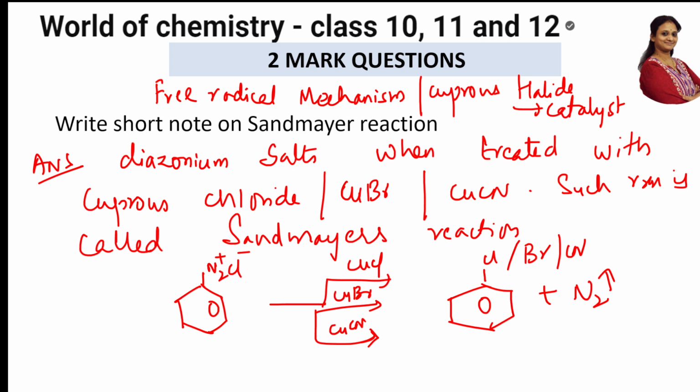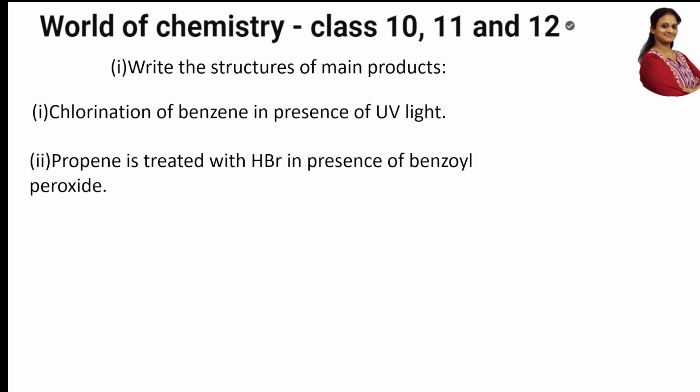So this acts as a catalyst, and what is its role? It's going to provide phenyl free radical. This is what is important. It provides us phenyl free radical. This is the reason for Sandmeyer's reaction; when they ask you, the complete answer is here. Got it, students? All right. Let us see the next question.